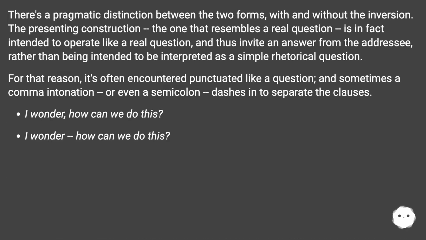There's a pragmatic distinction between the two forms, with and without the inversion. The inverting construction, the one that resembles a real question, is in fact intended to operate like a real question, and thus invite an answer from the addressee, rather than being intended to be interpreted as a simple rhetorical question. For that reason, it's often encountered punctuated like a question, and sometimes a comma, intonation, or even a semicolon or dash is used to separate the clauses. "I wonder, how can we do this?"